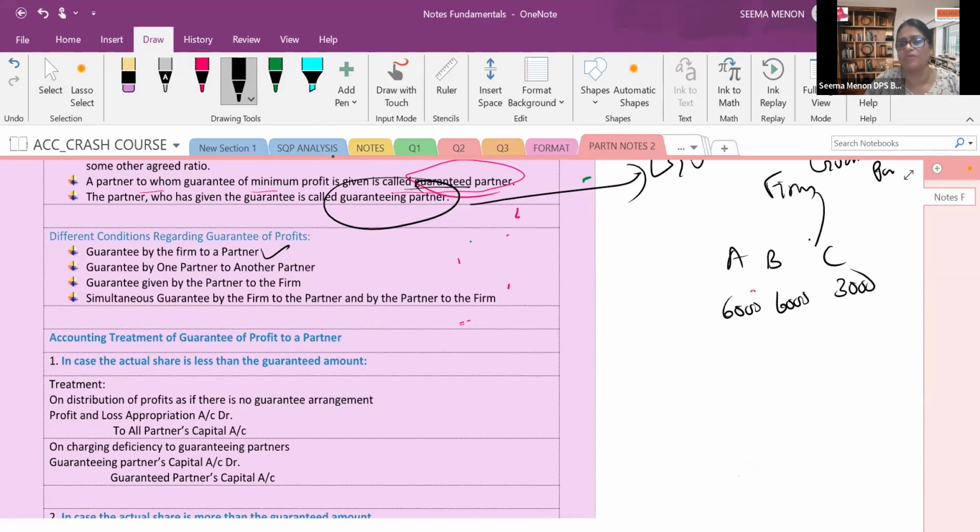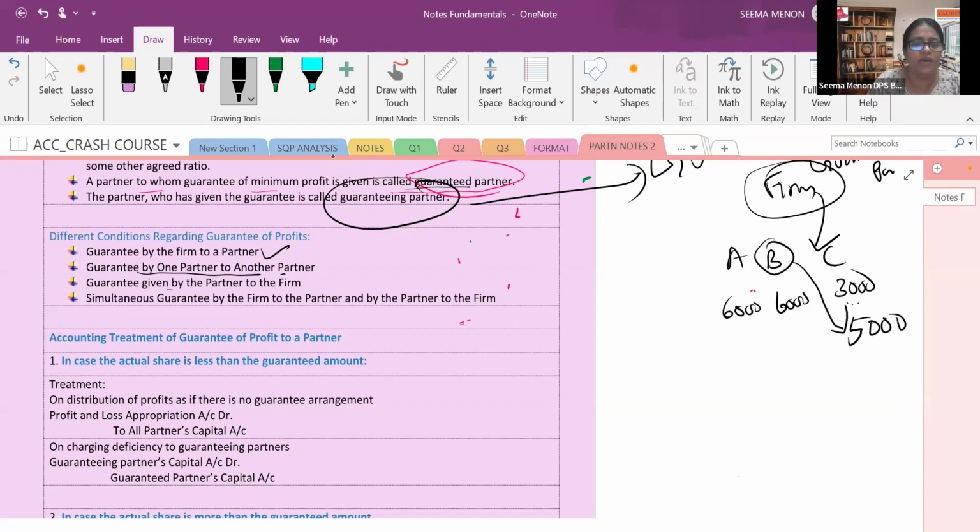The firm will guarantee that you don't worry, you will also get 4,000, or in my example 5,000 I am taking. Then sometimes there is a guarantee by one partner to another. Only B will be guaranteeing that. Okay, see, you will get 5,000. If there is a deficiency, all the deficiency will be compensated by B. In the first case, the deficiency will be compensated by the firm.